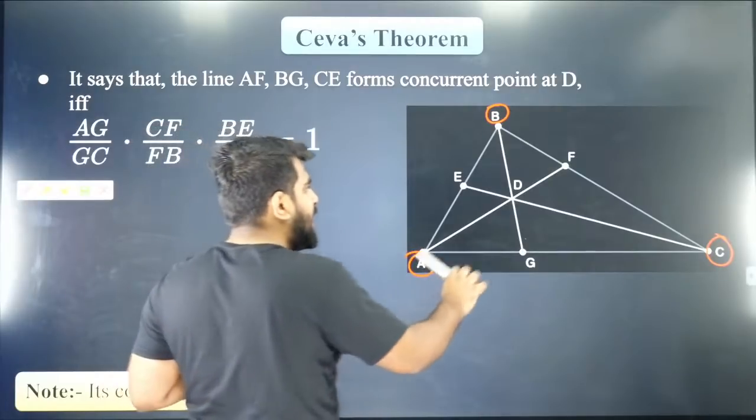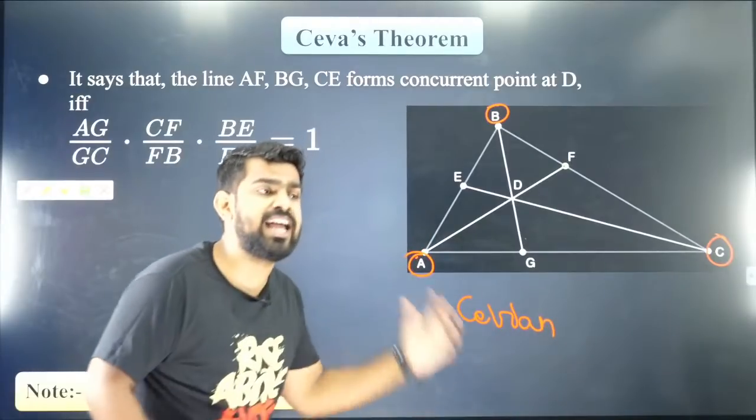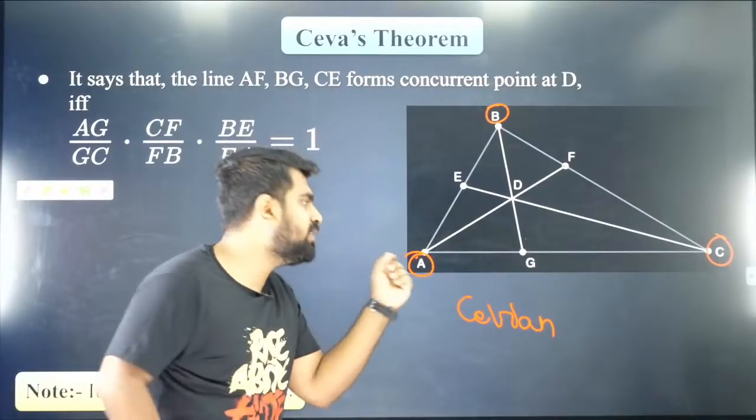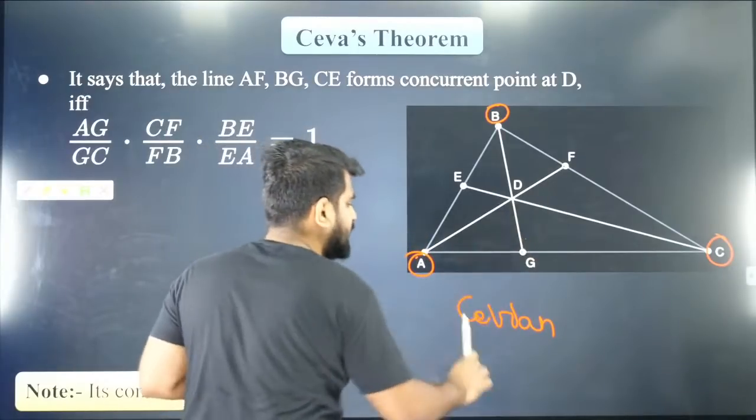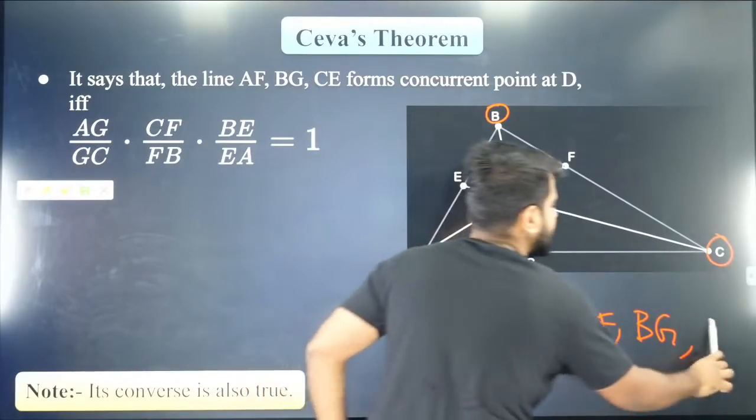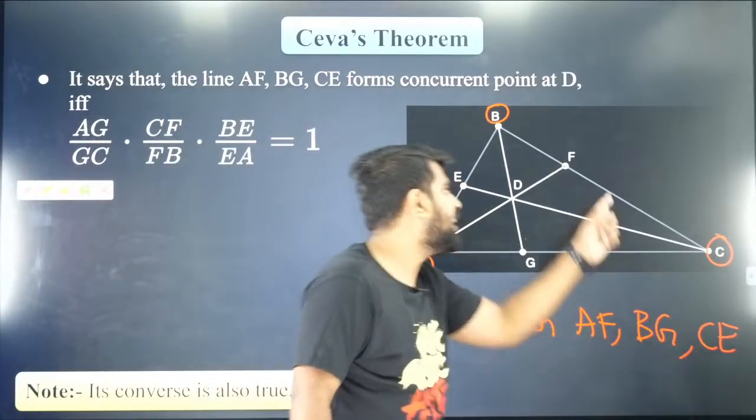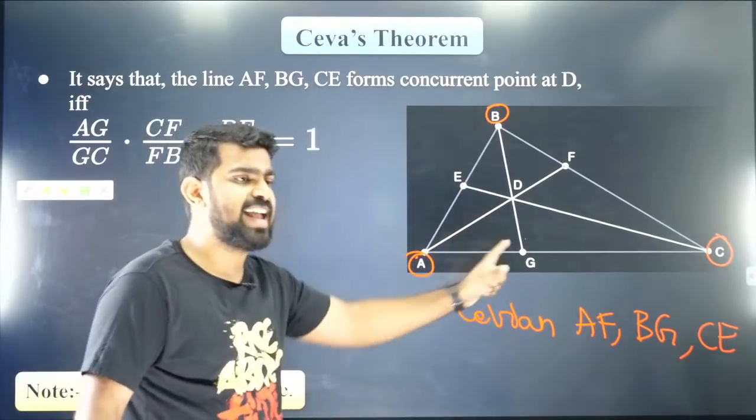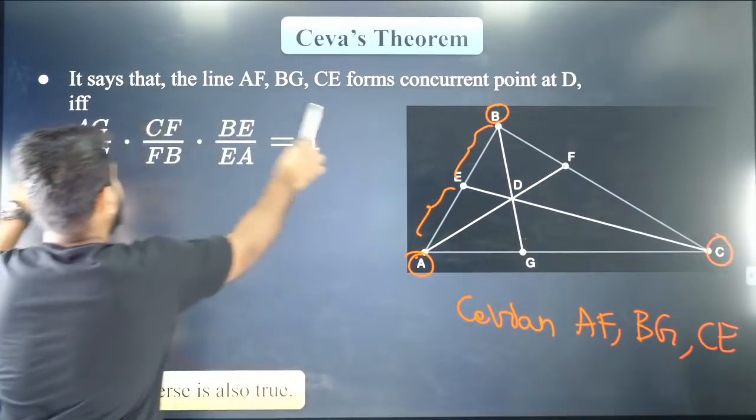Now, AF is called a cevian. What is a cevian? A cevian is a line which is drawn from one vertex to the opposite side. So AF is a cevian, and we also have BG to be a cevian, and we also have CE to be a cevian. Did you all understand that? So AF, BG and CE, they three are called cevians. So when you have cevians like this, the way they divide the sides is going to follow this property.